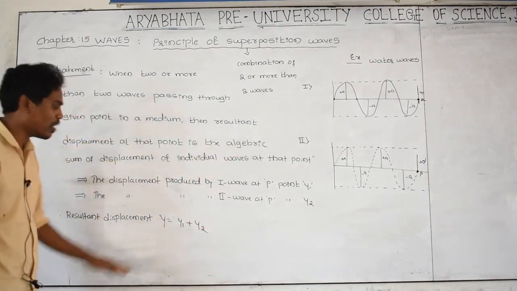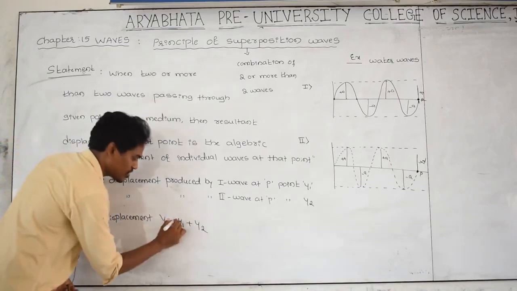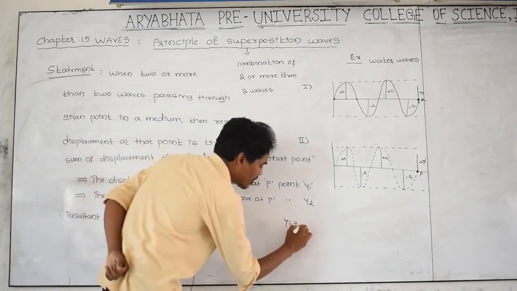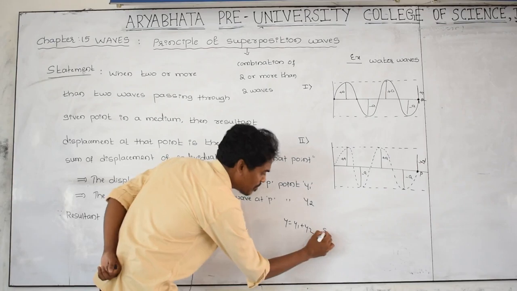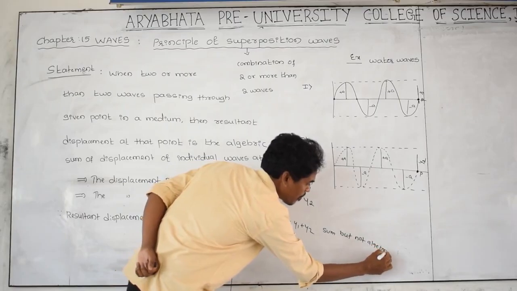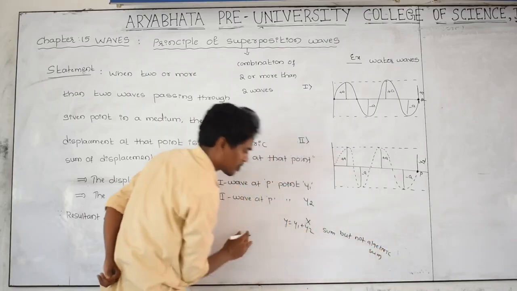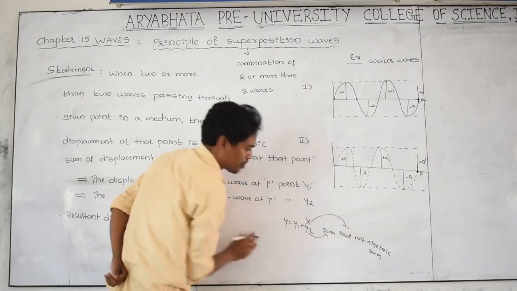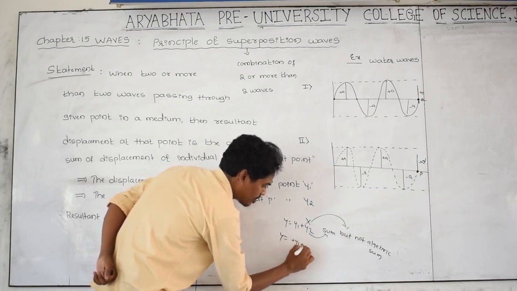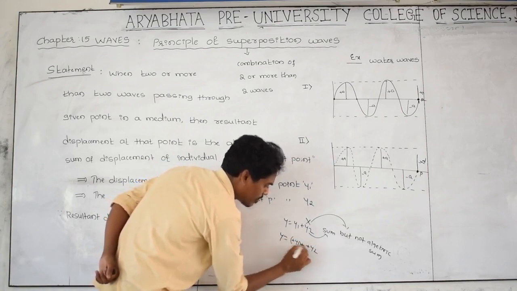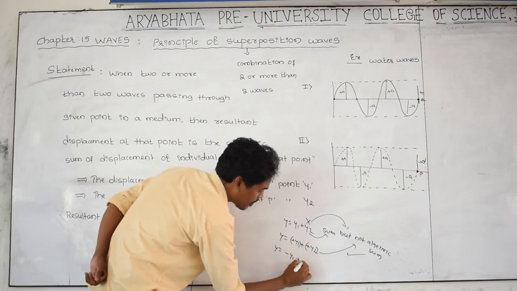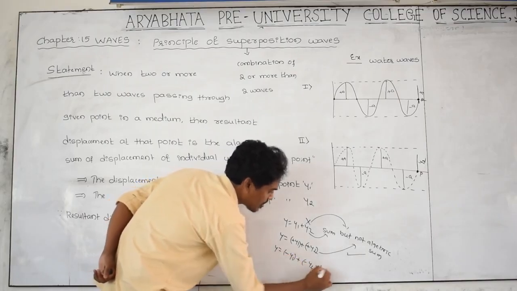Algebraic means we have to write the displacement along with its sign. This is plus and this is also minus. For example, y equal to y1 plus y2 is a sum but not an algebraic sum. But y equal to plus y1 plus y2, yes, it is an algebraic sum. Or y equal to minus y1 plus minus y2, yes, it is an algebraic sum.